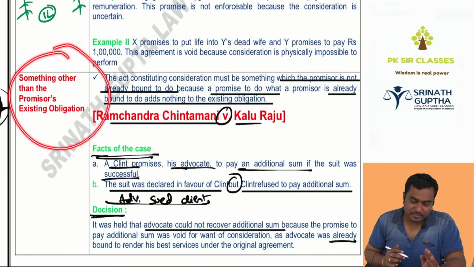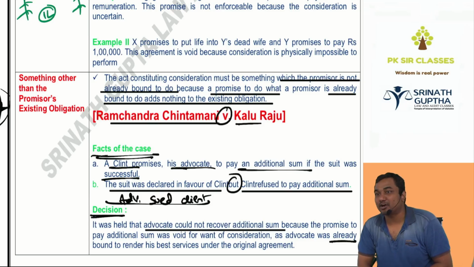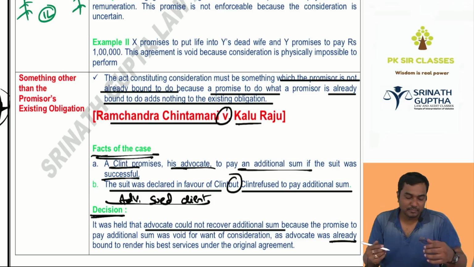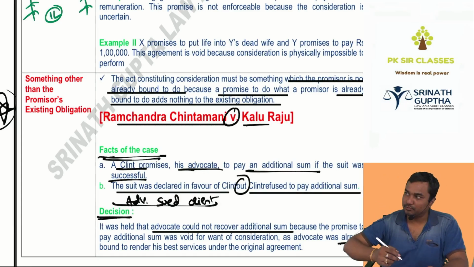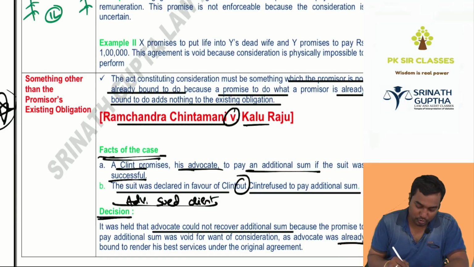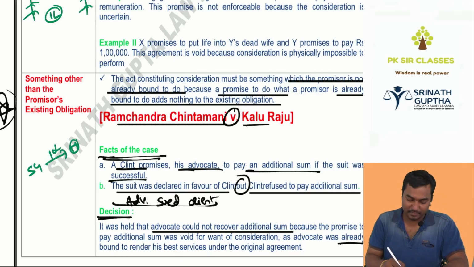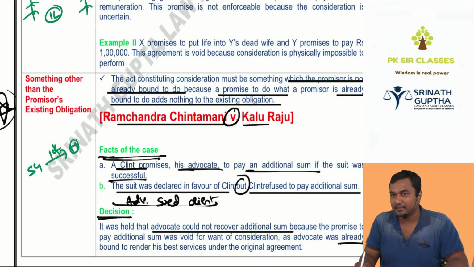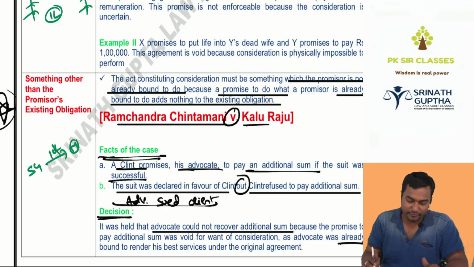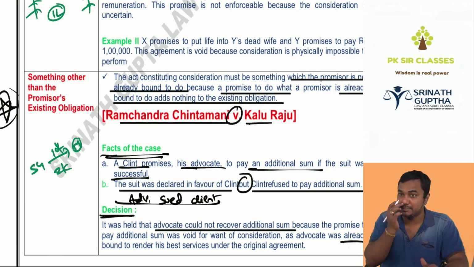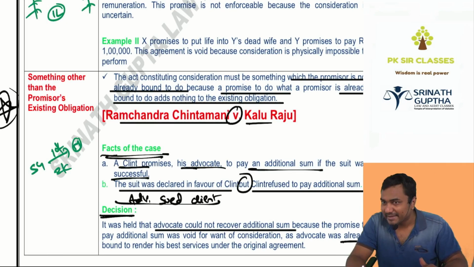It must be something more than the promisor's existing obligation. So I said to Manoj, if you give me 10,000 rupees, I will teach you CA Inter law. 10k. Yes sir, no sir. He said okay. Class has started. Subsequently, I said, if you give me 2,000 rupees extra, I will teach you nicely. Can I say like that?